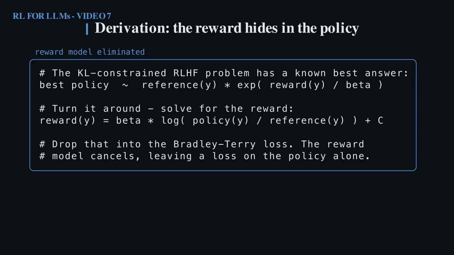Now substitute that expression into the Bradley-Terry reward model loss from video 2. And here is the magic. The unknown reward function cancels completely, leaving a loss written purely in terms of the policy. No reward model to train, no RL loop to run, just one loss on comparison pairs. That is the whole idea of DPO.